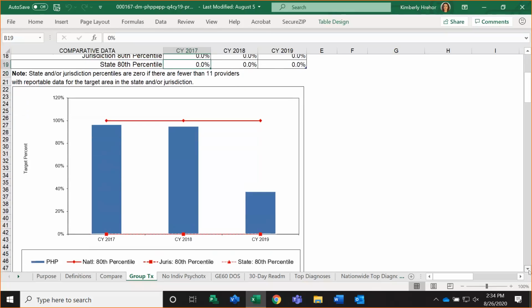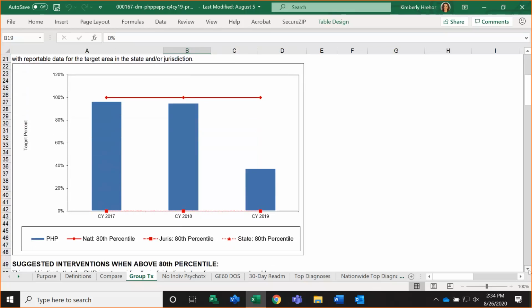What's nice about the graph is that it just gives us a nice way to evaluate our target area statistics, whether they have changed over time, how close we are to that 80th percentile. You can see here that we're below the 80th percentile, but getting kind of close.